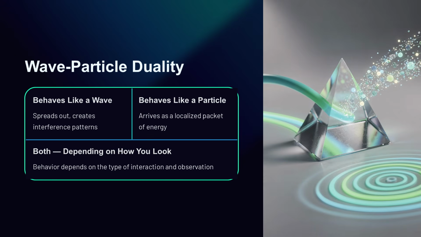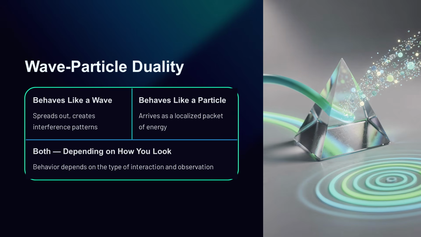One of the strangest ideas in quantum physics is wave-particle duality. In simple terms, some things that seem like particles can also behave like waves, and some things that seem like waves can also behave like particles. Light is the classic example. In some experiments, light behaves like a wave, spreading out and creating interference patterns. In other experiments, it behaves like packets of energy called photons.